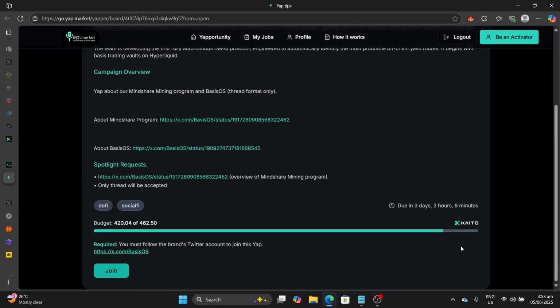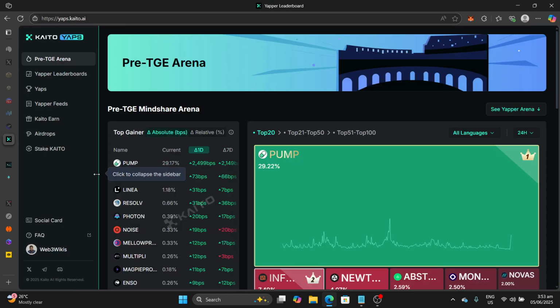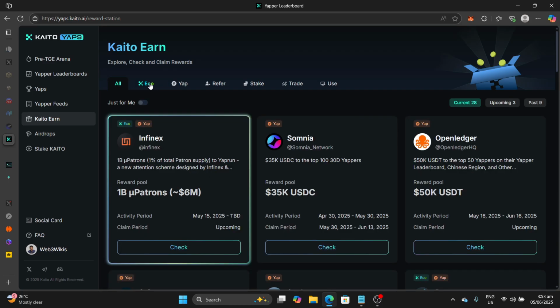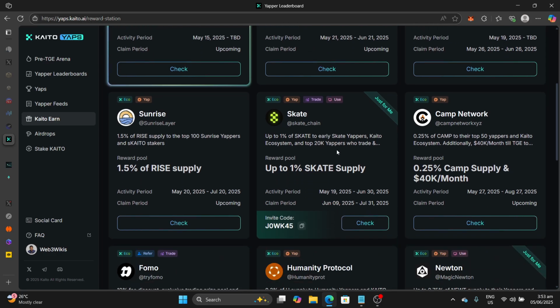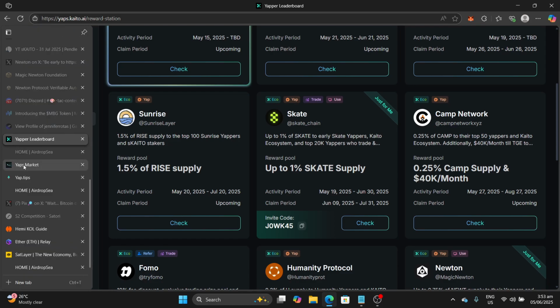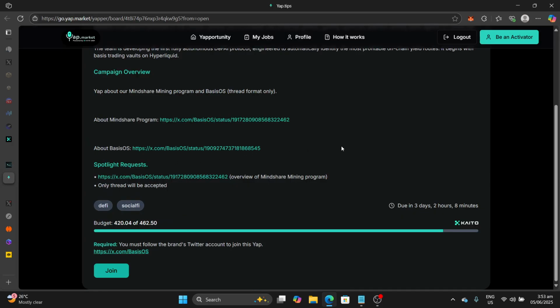Of course, you want to earn KAITO because it's a valuable token. By earning KAITO and then staking your KAITO using this portal, you would position for many airdrops. In fact, there is a dedicated series of projects in the eco portal on KAITO that are going to be giving airdrops to KAITO stakers. So that's where Yap Market comes in. Earn your KAITO, then stake it for the prospect of multiple airdrops.